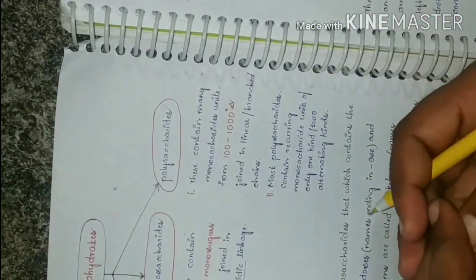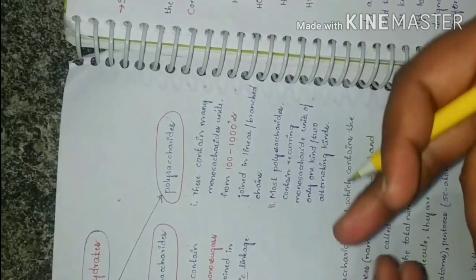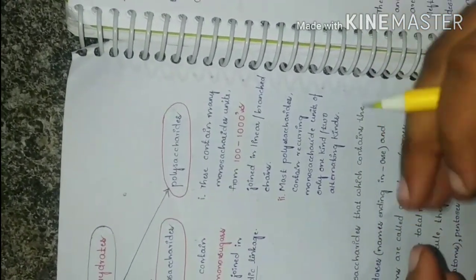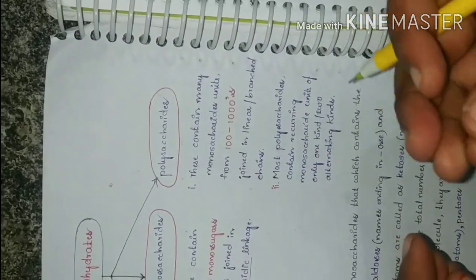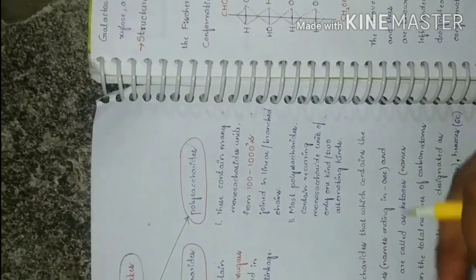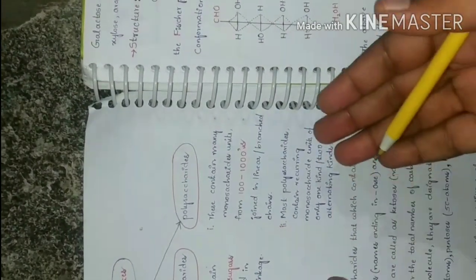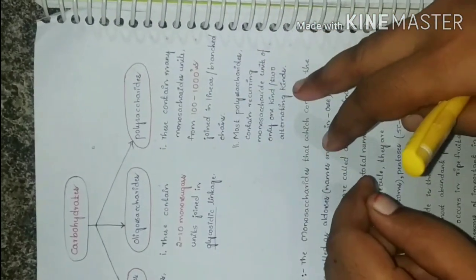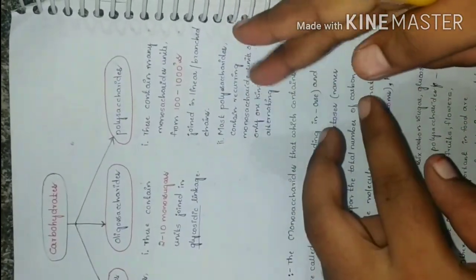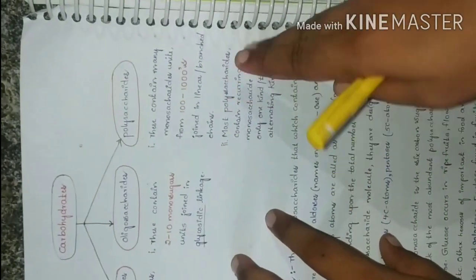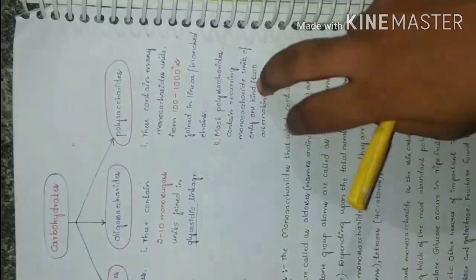Polysaccharides are of many types. Homopolysaccharides contain the same type of monosugars, while if they contain different types of monosugars, they are heteropolysaccharides. Based on these, they are again classified. We will discuss that in the next video.